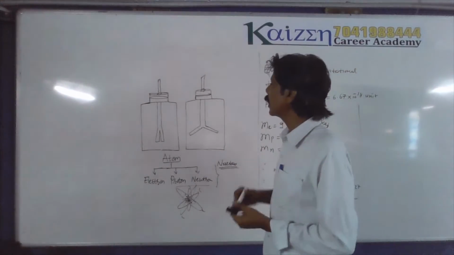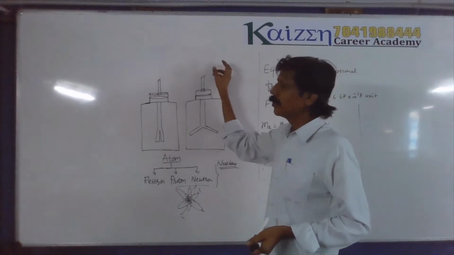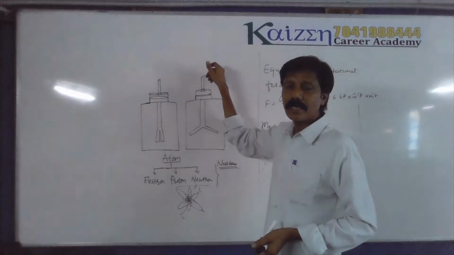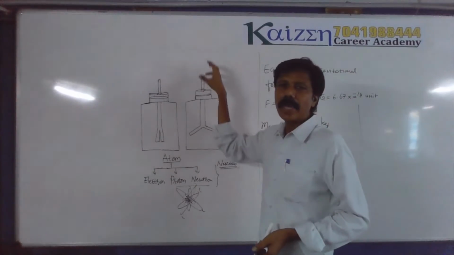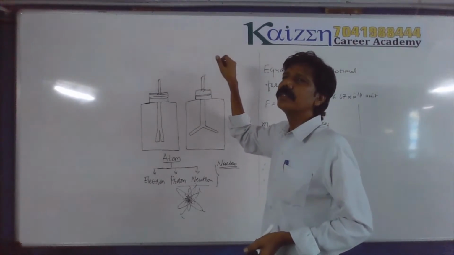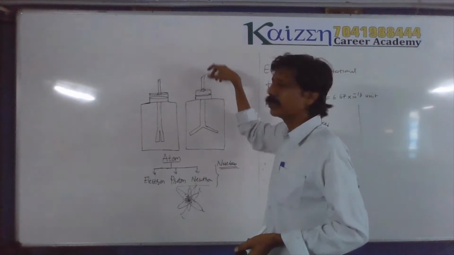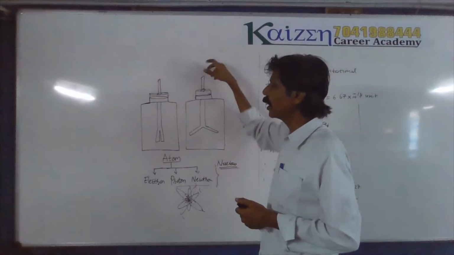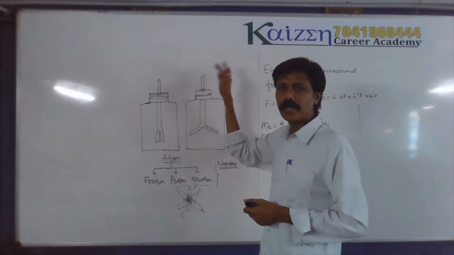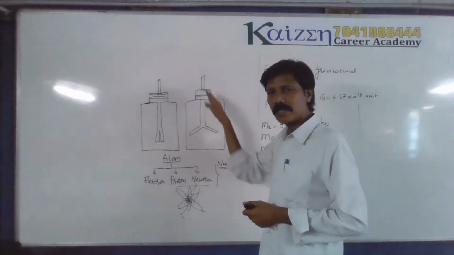Suppose I'm rubbing a silver plate, or you can say silver foil, with fur, a type of cloth. It is quite possible that electrons come from the fur to the silver foil.